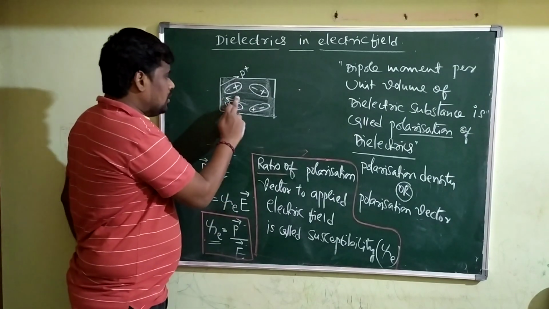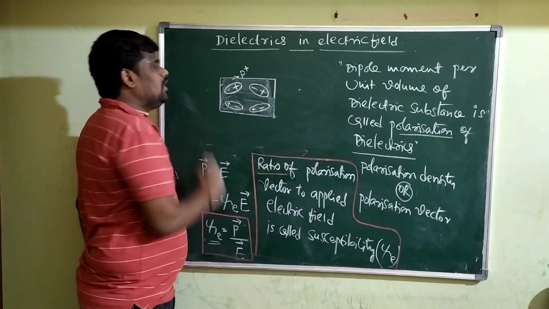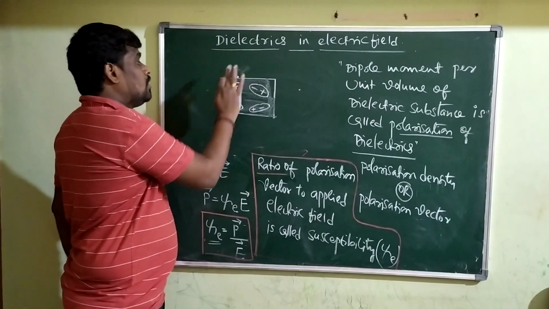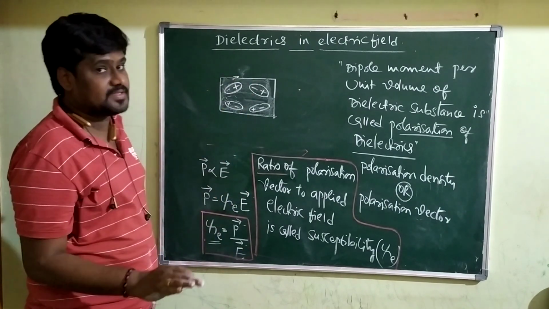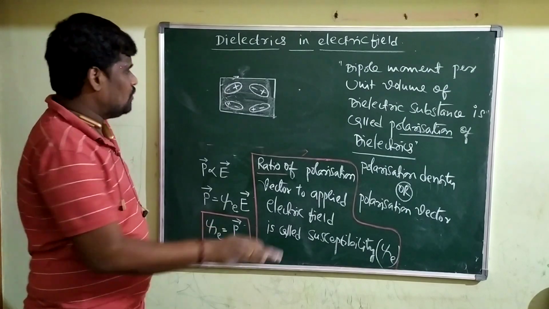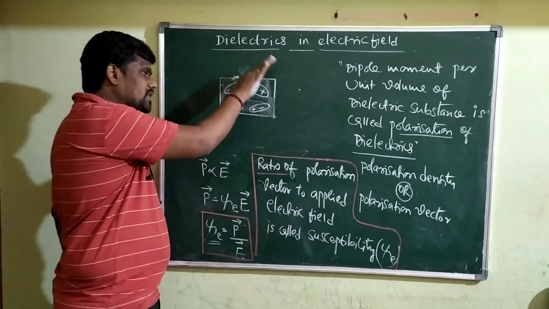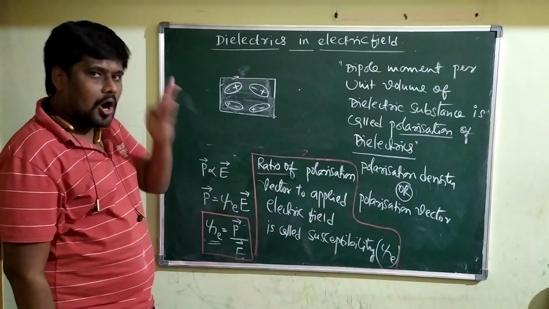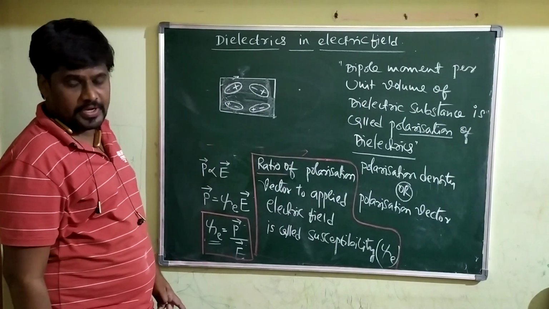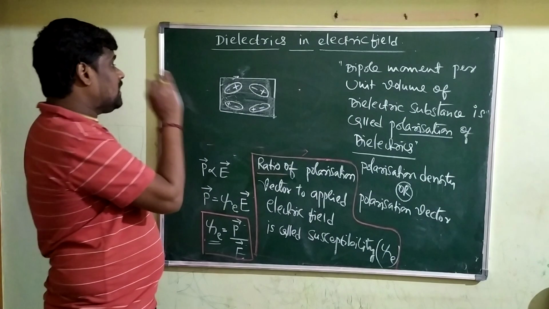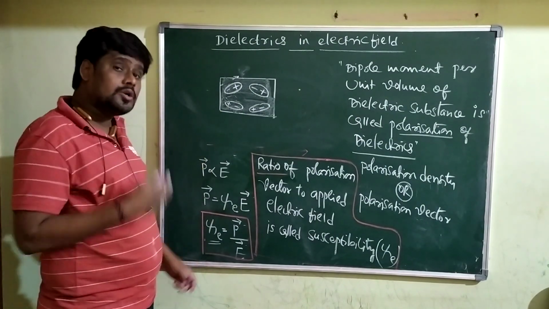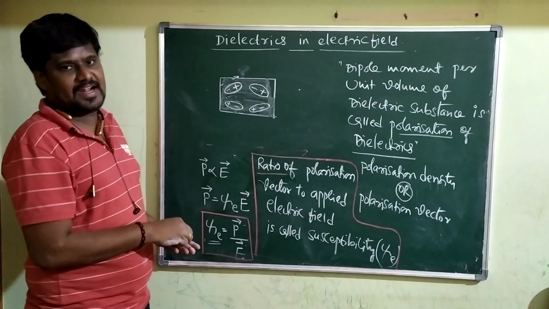Therefore, if all dipoles are randomly oriented, the net dipole moment of a polar substance is 0 when it is not placed inside the electric field. You are getting my point? All dipoles are randomly oriented. Hence, the net dipole moment is 0 when the substance is not placed inside the electric field.